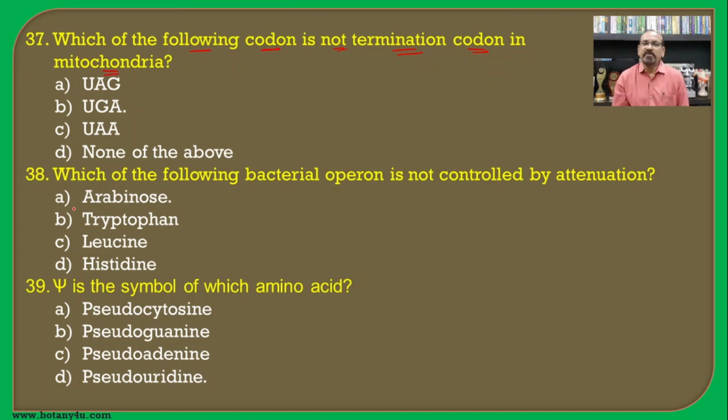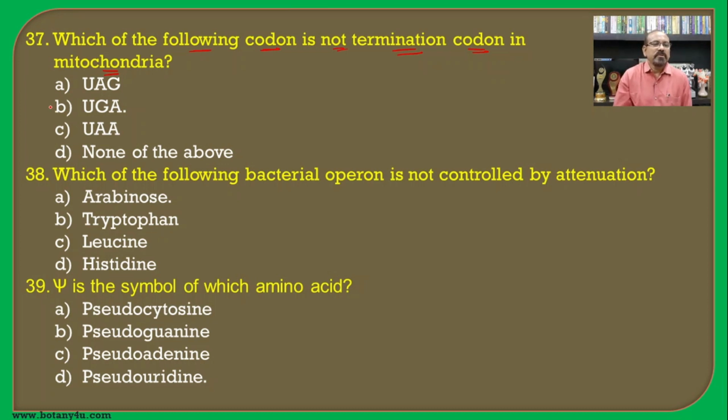As earlier we have seen, out of 3 different nonsense codons, in mitochondria there are only 2 nonsense codons, and out of those 3, one is used to specify an amino acid.